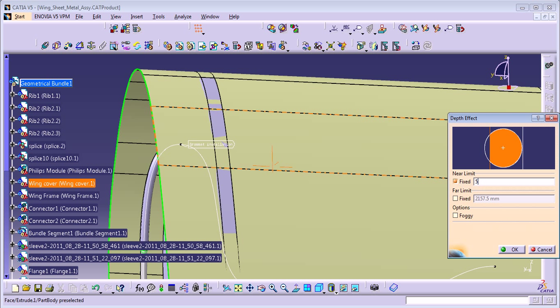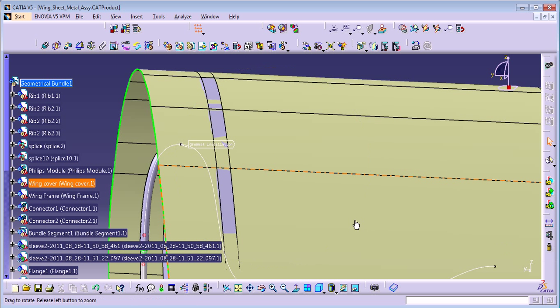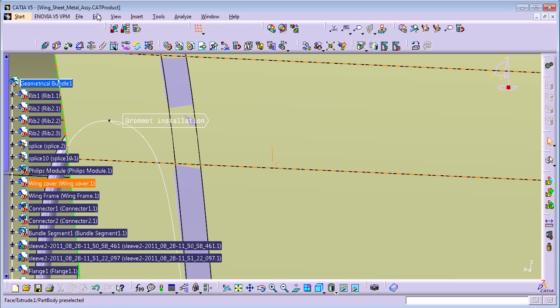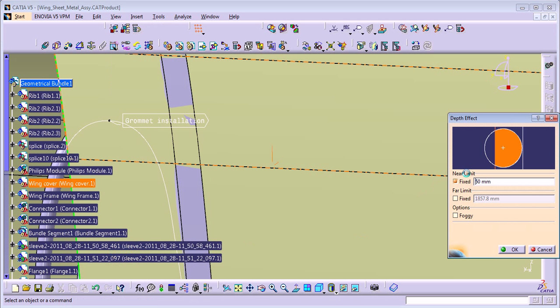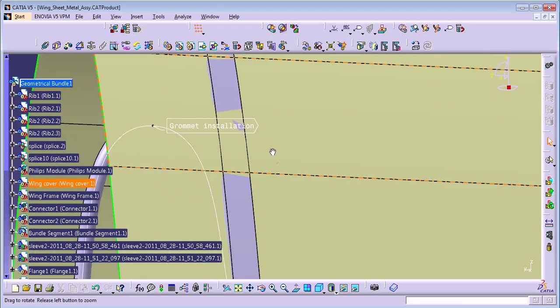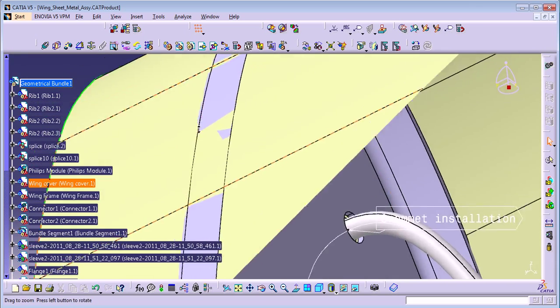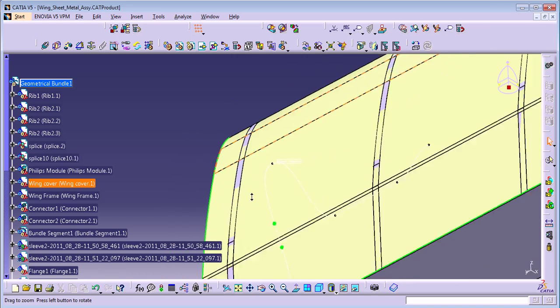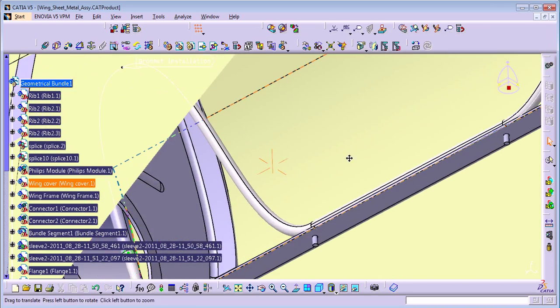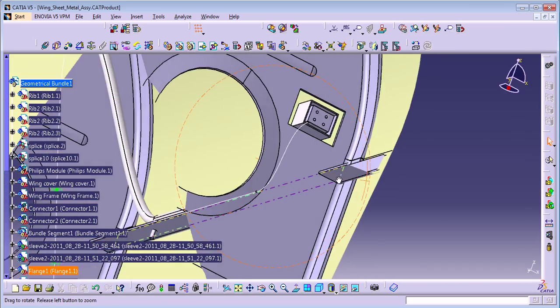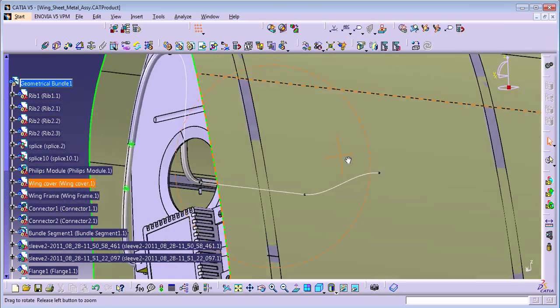Let me put it at 50. Oops, we need a little more. Yeah, there it is. As you can see here, if you zoom in, you can see the inside of the harness. It's very helpful sometimes too.